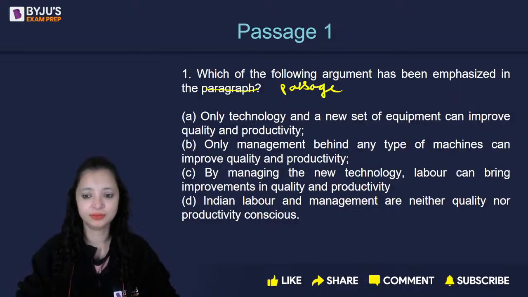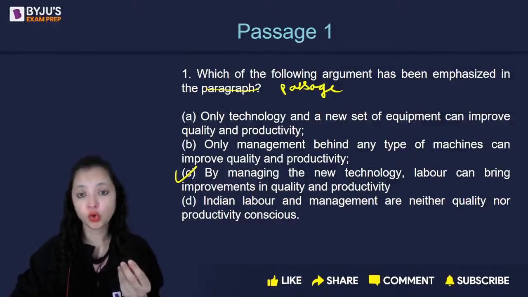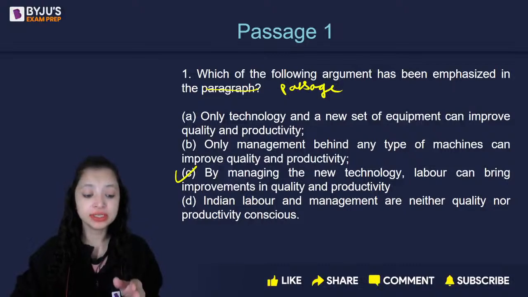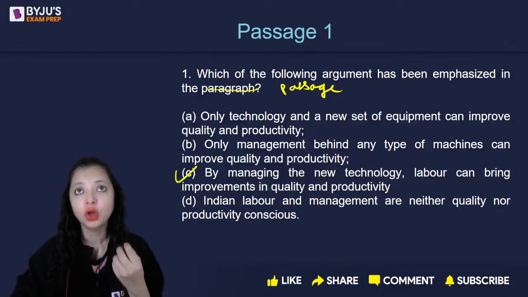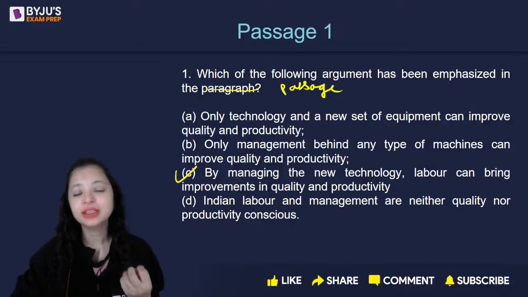Answers, everyone. C? Yes, the correct answer is C. The entire passage focuses on how important labor is, and what are the reasons why we've not been able to make labor work to its utmost capacity and make it the most productive.